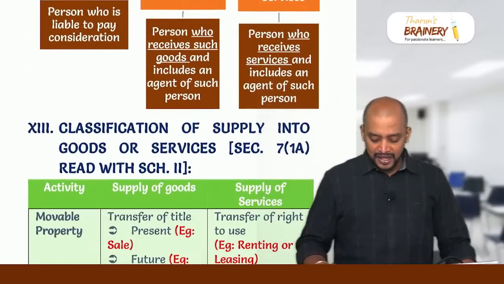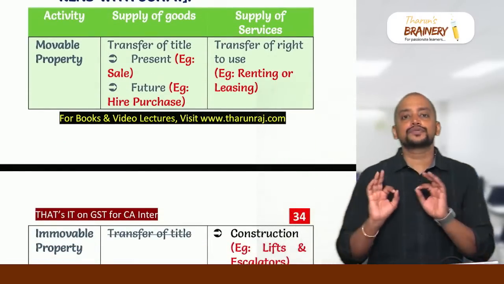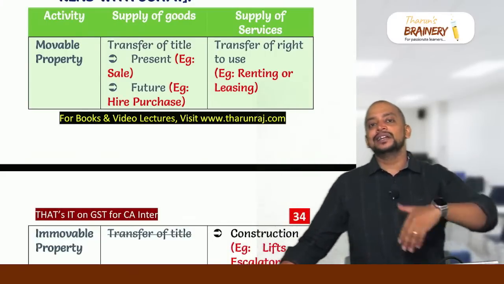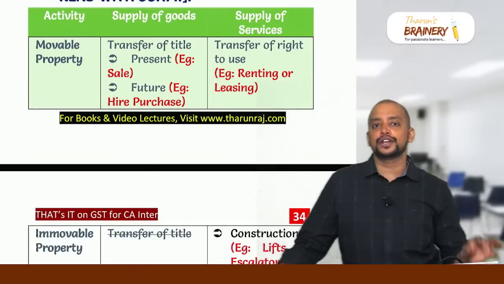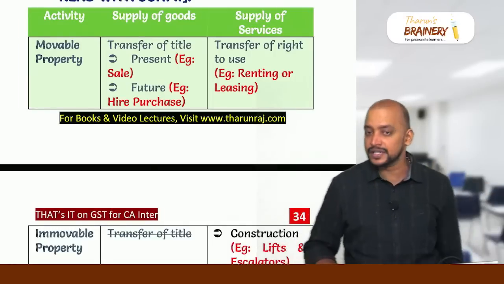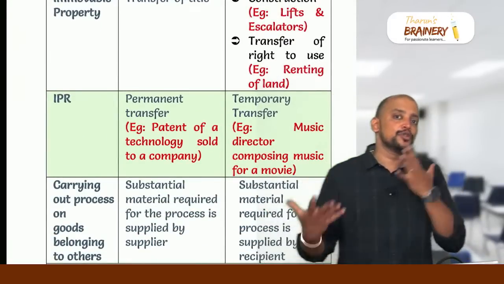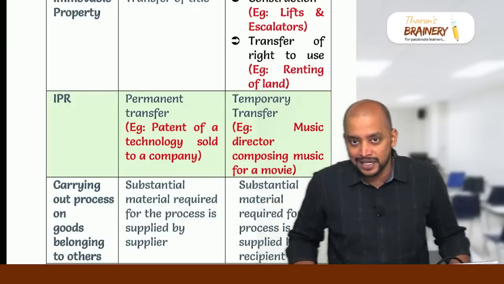And then we have classification of goods. In this classification of goods, what you need to know: simple, movable property. If there involves a transfer of title, either at present or at future, it is supply of goods. If there is a transfer of right to use in relation to movable property, it is supply of service. Immovable property will never come under supply of goods, but bringing into existence an immovable property or a transfer of right in relation to immovable property will come under supply of service.